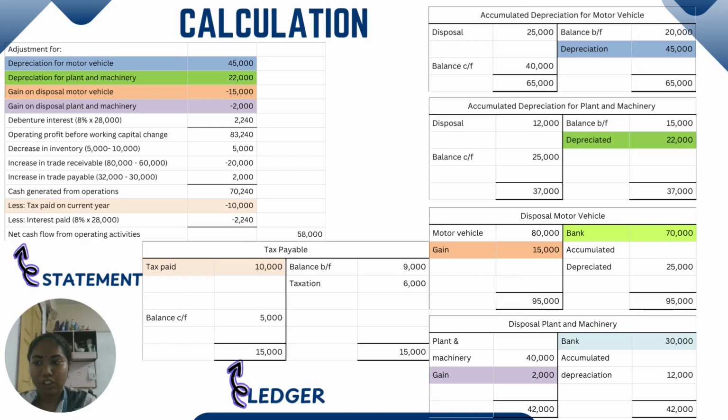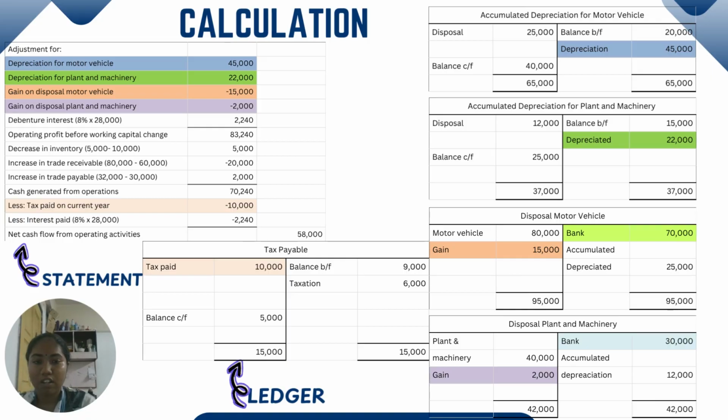Next, the depreciation for plant and machinery. Same method, balance carry forward at the credit 50,000 and the balance carry forward for 25,000 is 25,000 and the deposit is 12,000. Sum it, got 37,000 and minus the balance carry forward 50,000, got 22,000.